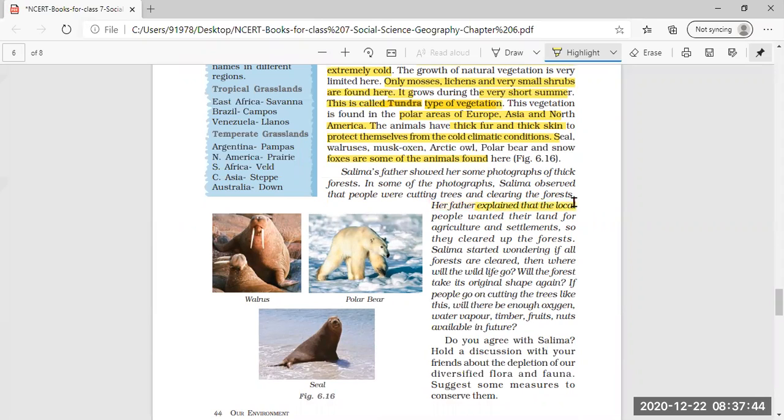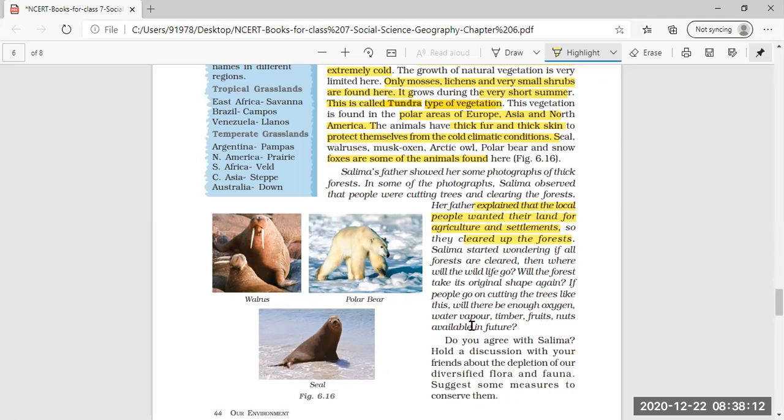So, why were they cutting the trees? Because the local people over there want the land for agriculture and for residences, a place to live. That is why they were clearing the forest and cutting down the trees. Now Salima started wondering, if all forests were cleared, then where will the wildlife go? Now it is a question mark on human beings: if the forest cover is cleared, then where will the wildlife go?